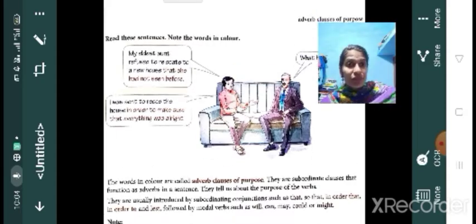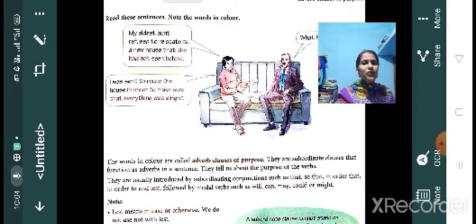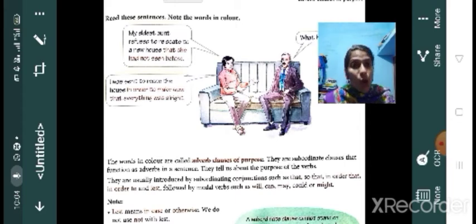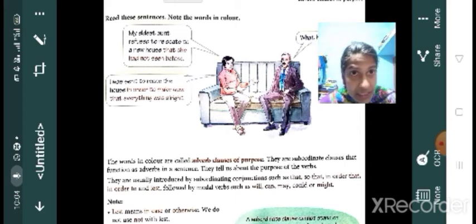Okay, clear? They are usually introduced by subordinating conjunctions such as that, so that, in order to, and lest, followed by modal verbs such as will, can, may, could or might. Clear?